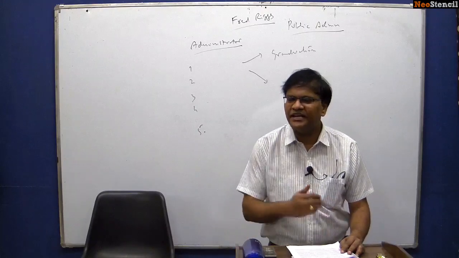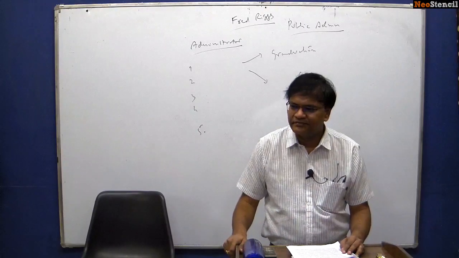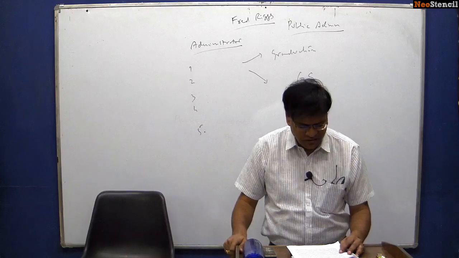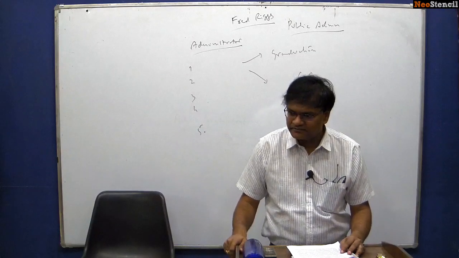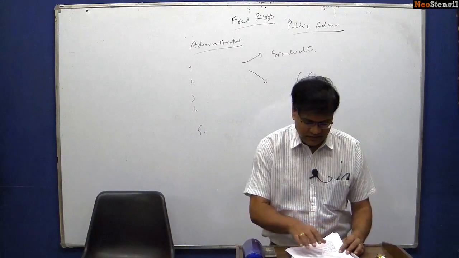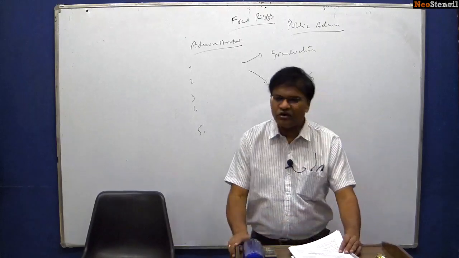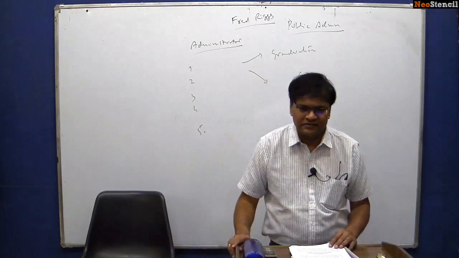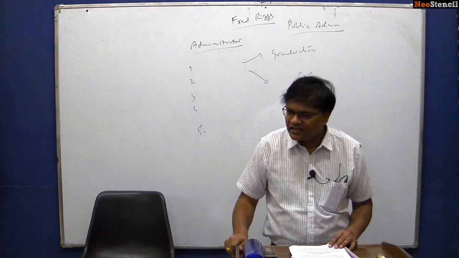All those things we will be studying as part of reforms. So this is what this topic is all about. So we will be studying these 4 topics together. As I said, all of them are interrelated.